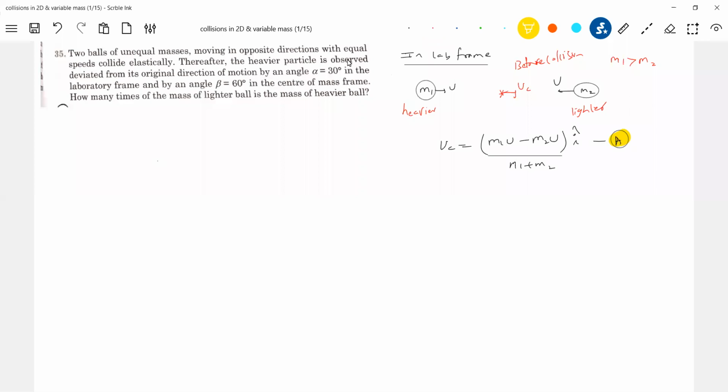And then in the C frame, how will things look for us? In the C frame, the same problem. For that I need the velocity of particle 1 with respect to the center of mass, u1c. So what is u1c? It is the velocity of 1 minus the velocity of the center of mass. The velocity of 1 is u i cap, so u1c is u i cap minus (m1u minus m2u) i cap by (m1 plus m2).